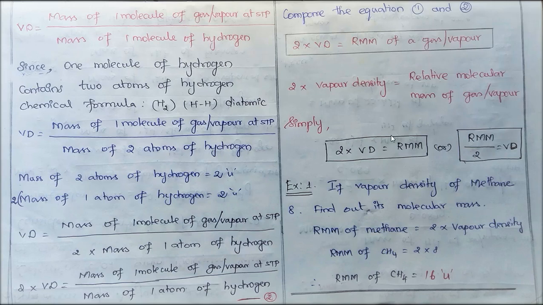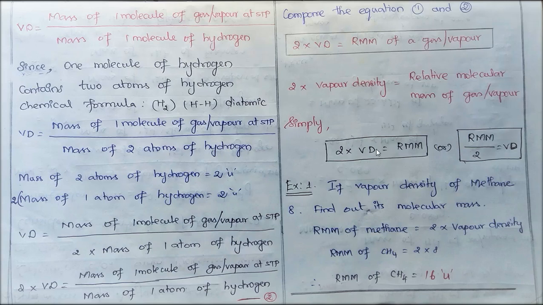So how will you use it in real calculations? If you are provided with the vapor density of any substance, we can easily calculate the relative molecular mass. If the vapor density is 16, what is the relative molecular mass? 16 into 2, that is 32. Similarly, an example: if the vapor density of methane is 8, find the molecular mass.